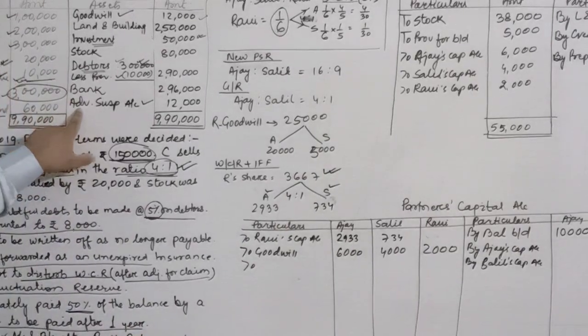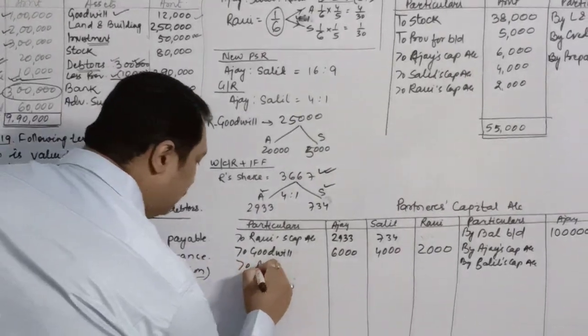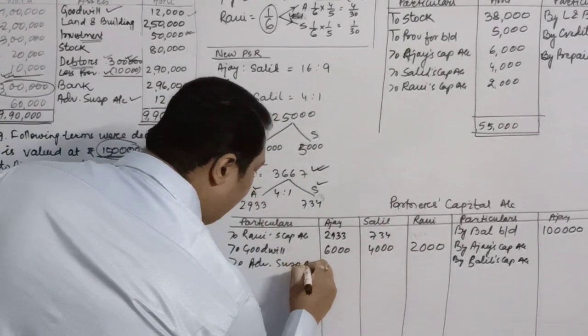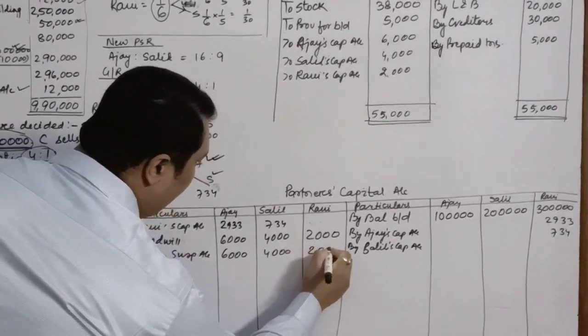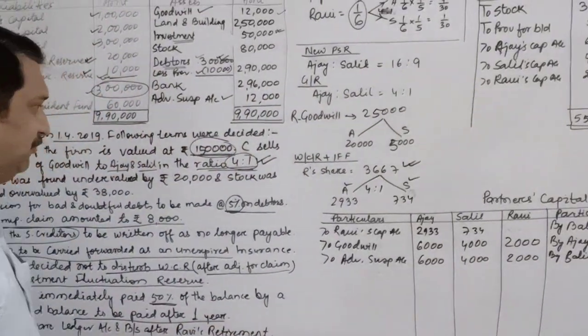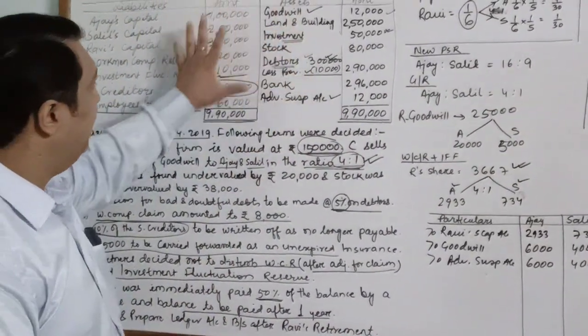Similarly, you have advertisement suspense also, 12,000. So that will also be distributed in the ratio 6:3:2:1. So the share of each will be 6,000, 4,000 and 2,000 respectively. That's all with your balance sheet.